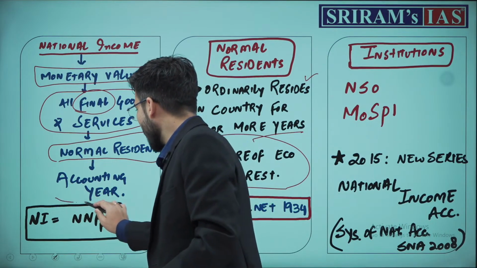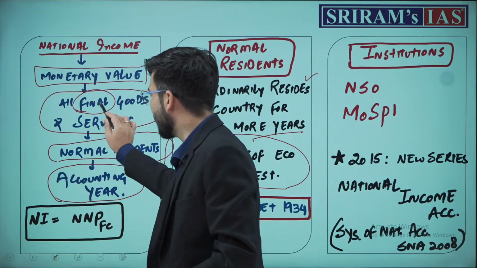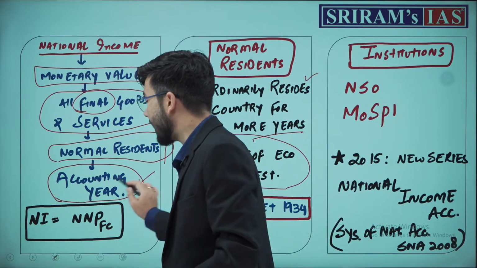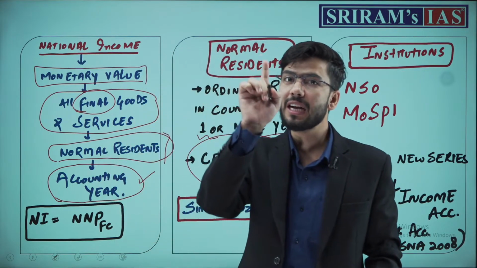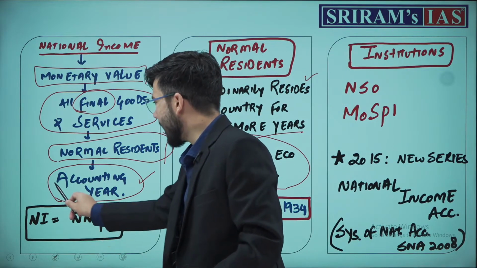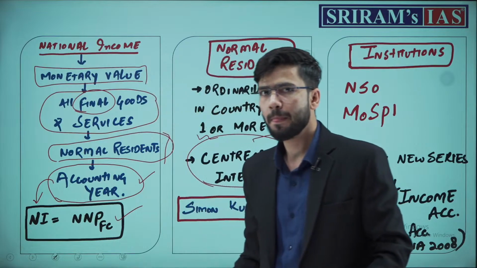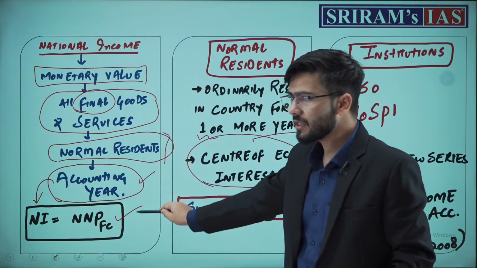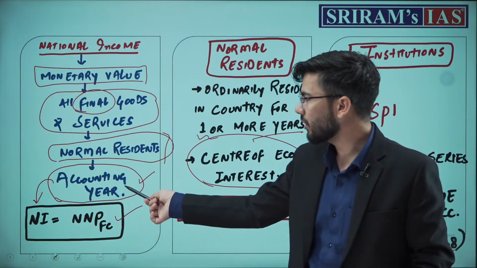Again, normal residents, whatever the final goods and services they are producing in one accounting year. Remember, it's an accounting year, not a normal calendar year. That gives us national income.